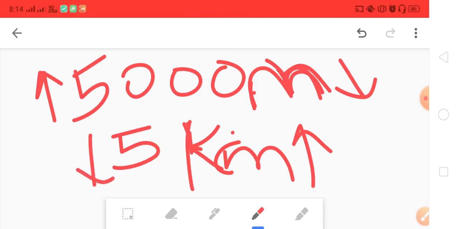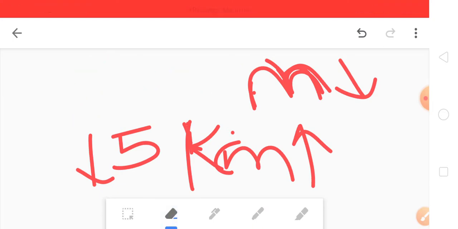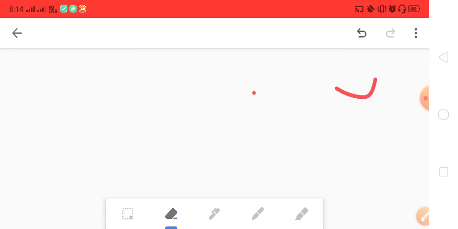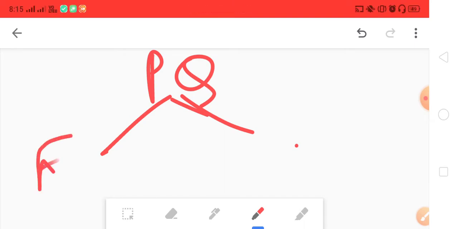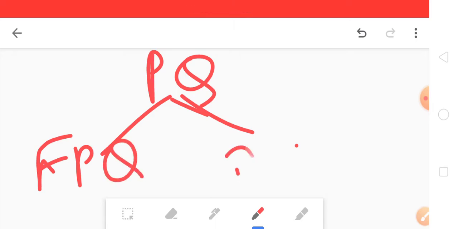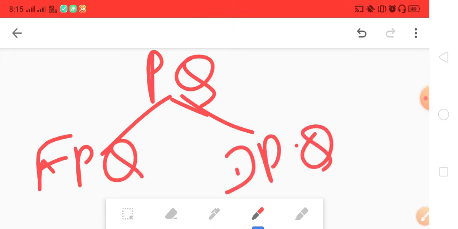So this is the thing, that the numerical value is inversely connected with the unit. Okay, that's the thing. It's very important, it's very easy also, and you need to know this. Next, physical quantities are divided into two types: one is fundamental physical quantity, another is derived physical quantity, which was also written there.